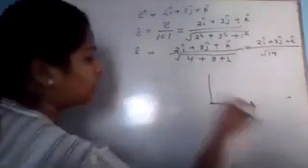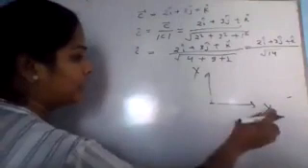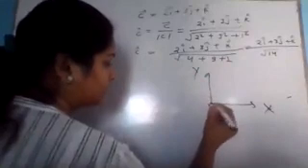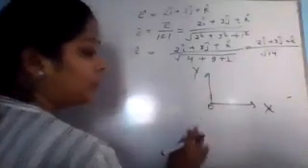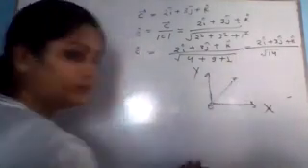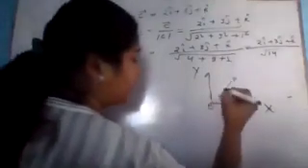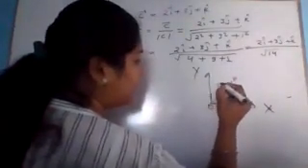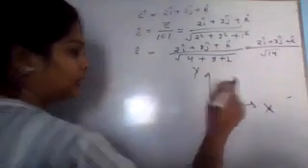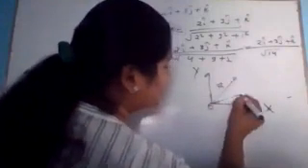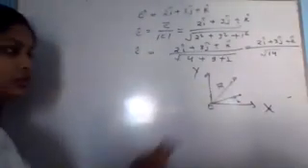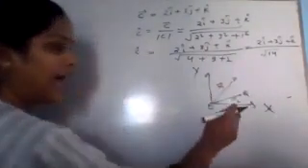If this is your coordinate system, x and y, and this is your origin. At time t1, the particle is here, and this is the position of the particle. So this is your position vector. And at time t2, the particle is here. Let's say this is R2. So R2 is the position vector of the particle at time t2.